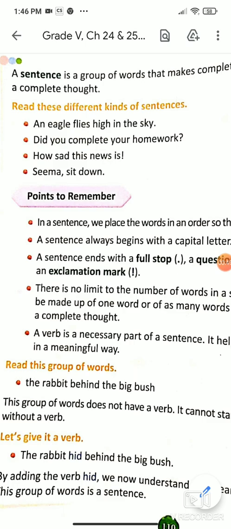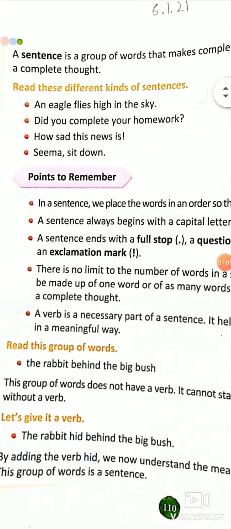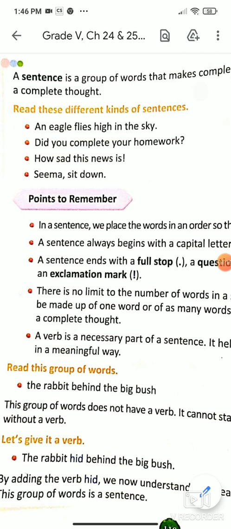So we have different kinds of sentence. As you can see, in the first one there is a full stop. In the second one there is a question mark. In the third one there is an exclamation sign. And in the fourth one there is a full stop. Right? Now, an eagle flies high in the sky. This is a fact which cannot be changed. It can be a universal truth also. For example, earth revolves around the sun. These kinds of universal truths are called declarative or assertive sentences.